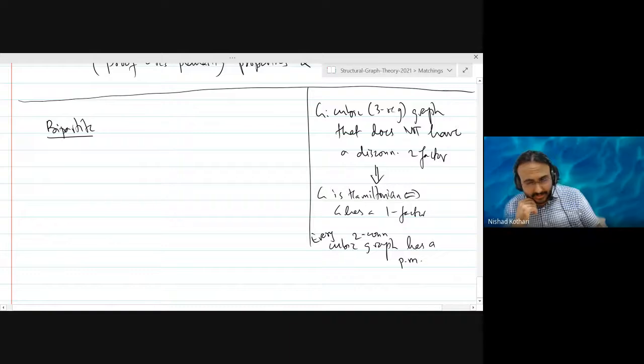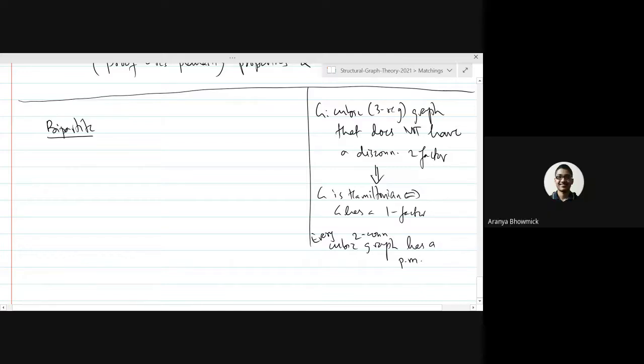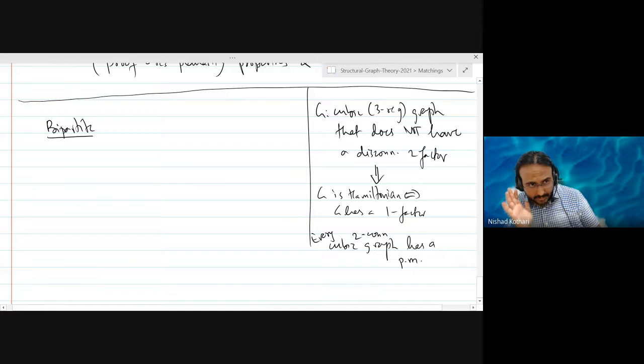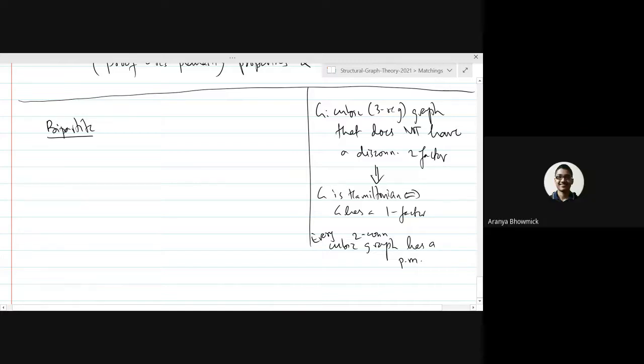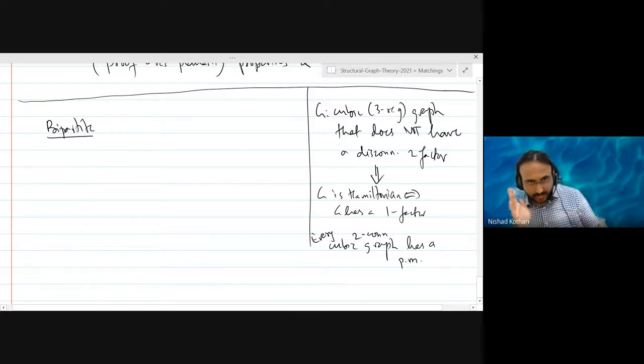In two connected cubic graphs, you want to find the size of a minimum barrier. Does your graph have a perfect matching or not? It will always have, because you just wrote the statement: two connected cubic graph. So it is a matchable graph, exactly. Then the empty set is a barrier.